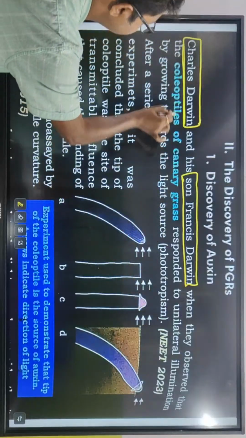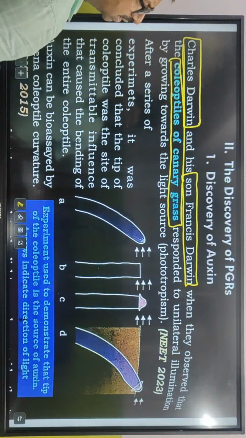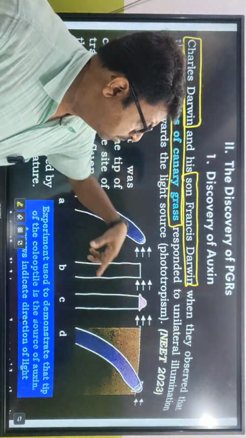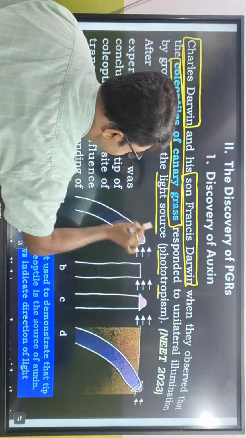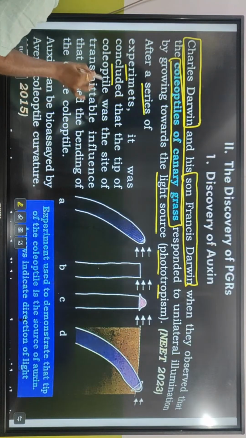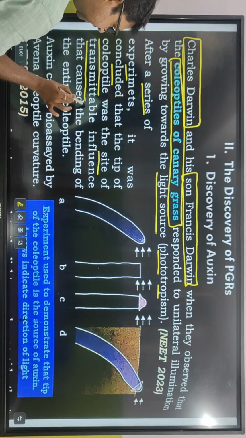When they discovered that coleoptiles of canary grass, that is phalaris, responded to unilateral illumination by growing towards the light source, that is called phototropism. After a series of experiments, it was concluded that the tip of coleoptile was the site of transmittable influence.